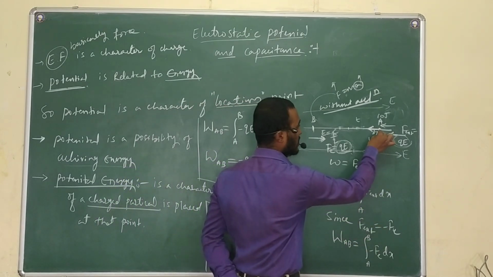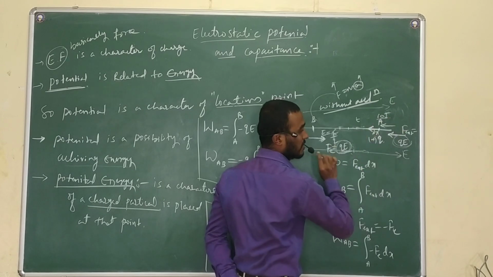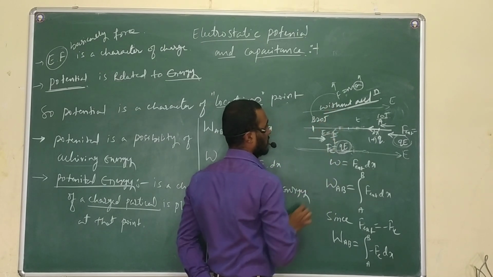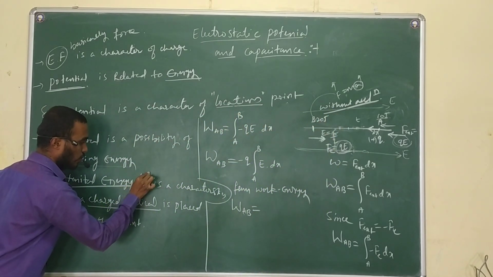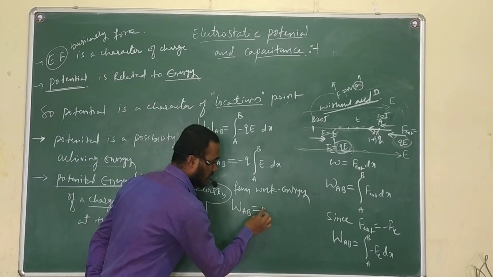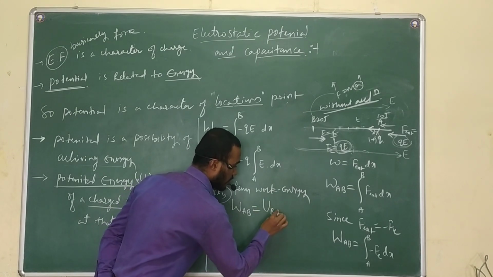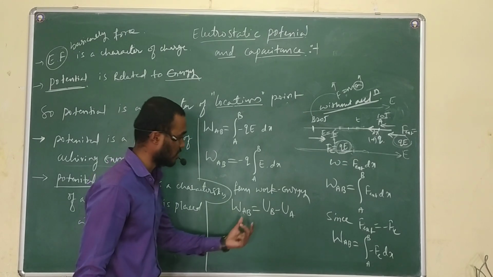What is the energy of the charge at point A? It was 10. Here, let us assume 20. So potential energy I will denote by U. So work done is equal to U_B minus U_A, the change in the potential energy.